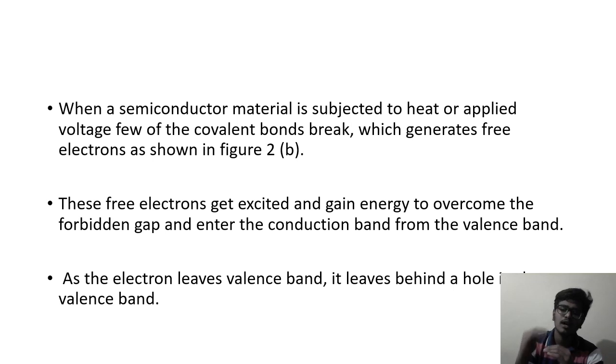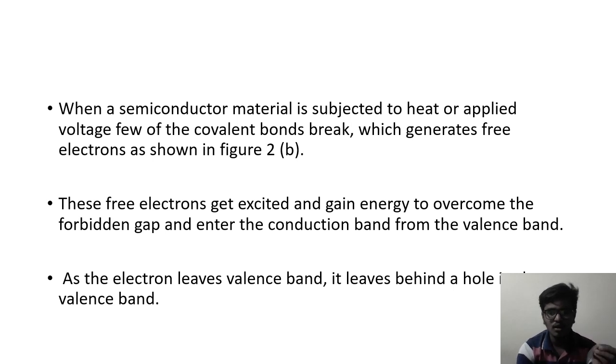They move from the valence band to the conduction band. As the electron leaves the valence band, it leaves behind a hole in the valence band.